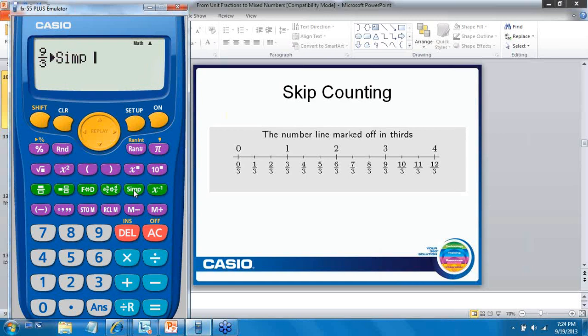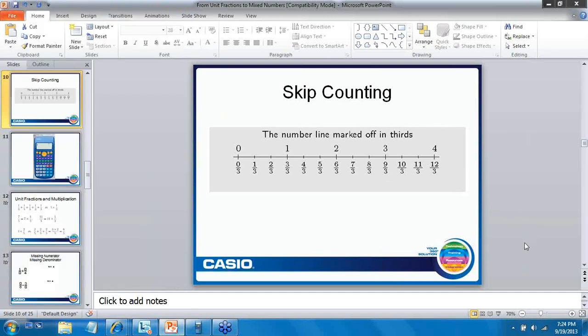In other words, in this case, what's the number that's common between both 9 and 3? If I put a 3 in and I press equals, the F is for factor, so it's a factor of 3, and now I get 3/1. And so that 9/3, that 3/1, is that point that I'm seeing here on the number line. And so that becomes a tool to use as well, especially if you have kids that are struggling with their skip counting. It's helpful, and so we have that there.